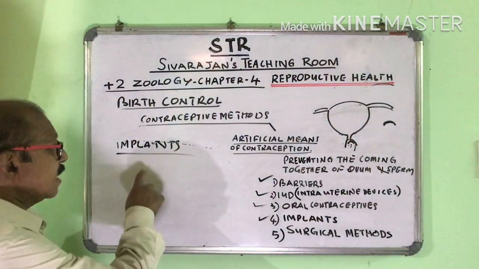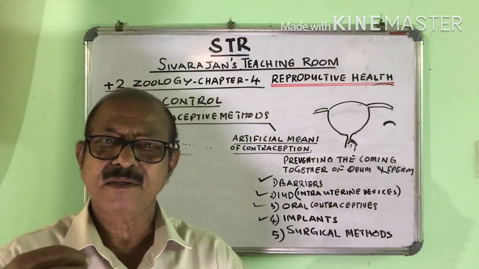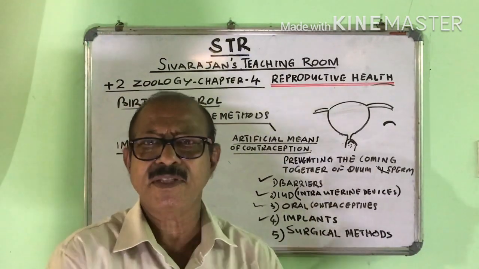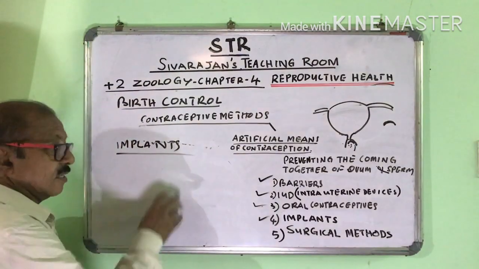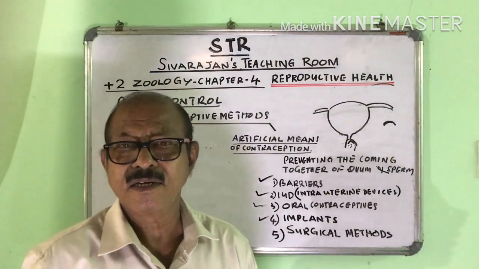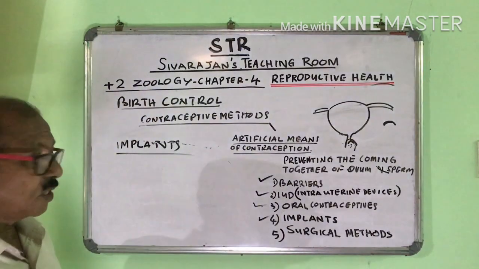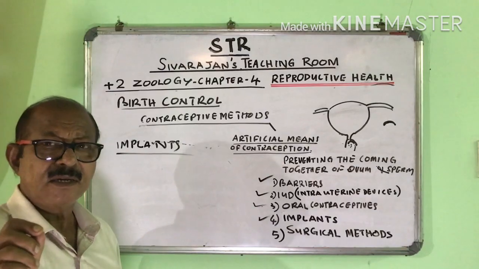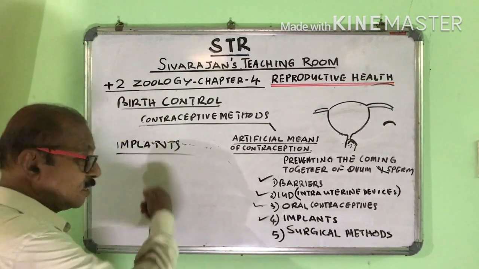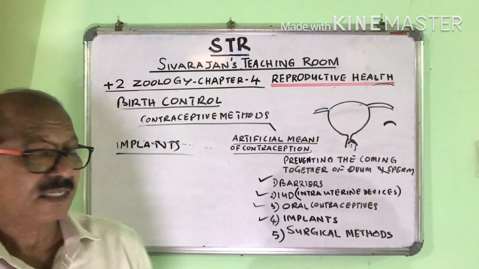Implant means to keep something within. So implants are minute needles which carry the hormone progesterone or a combination of progesterone and estrogen. These needles are inserted under the skin.